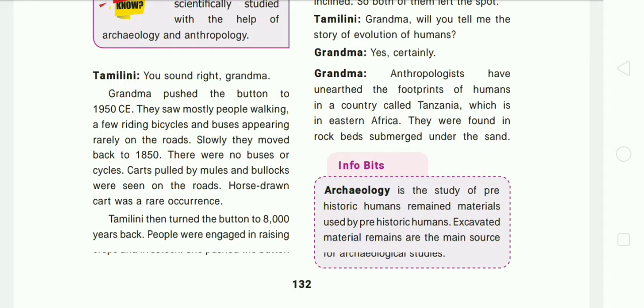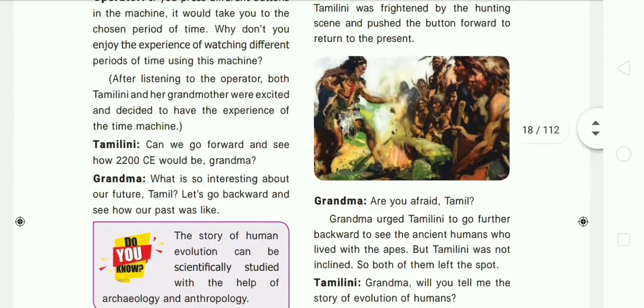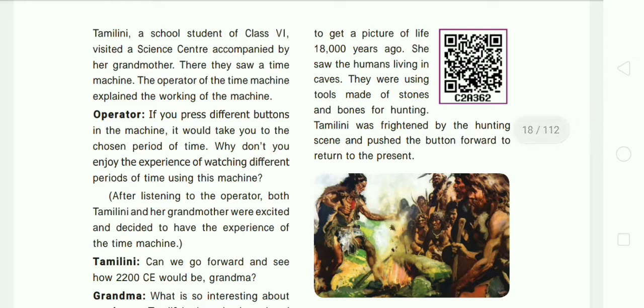Then she pushed the button to get a picture of life at 18,000 years ago. There she saw humans living in caves. Do you know about caves? So she saw the humans living in caves. They were using tools made of stones and bones for hunting.